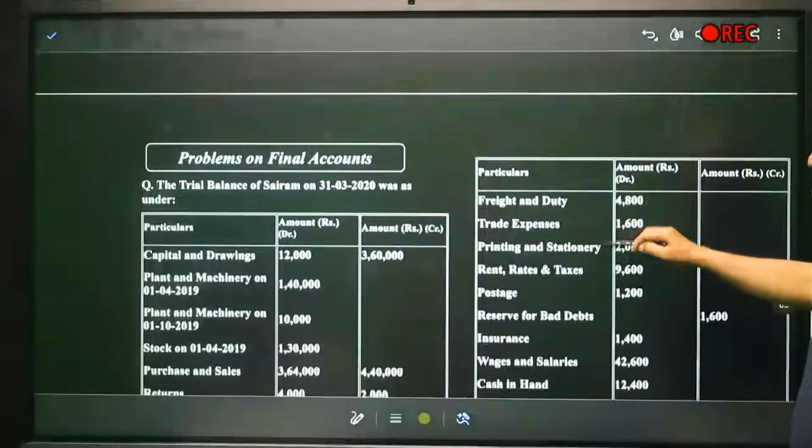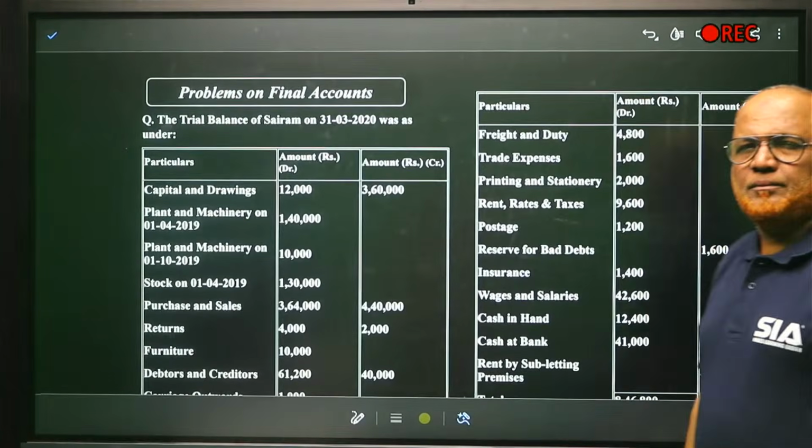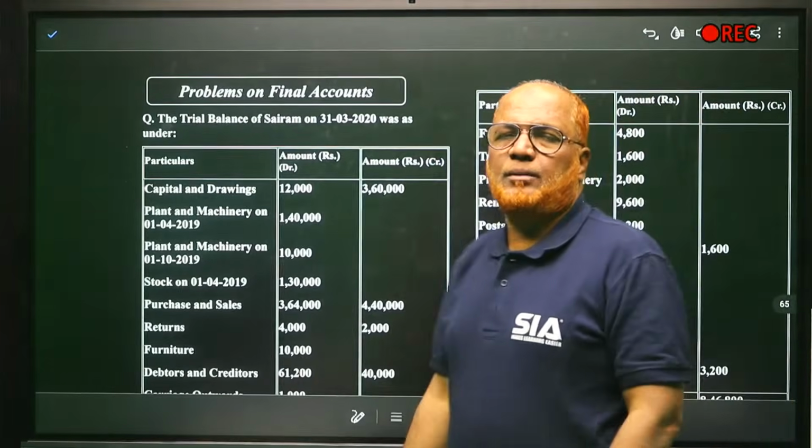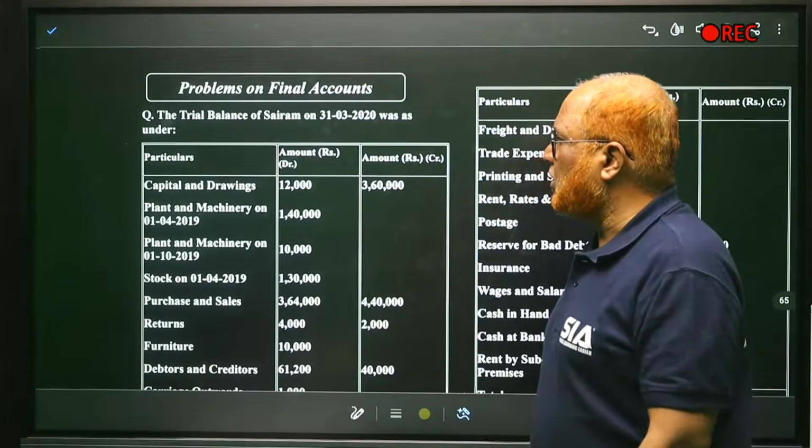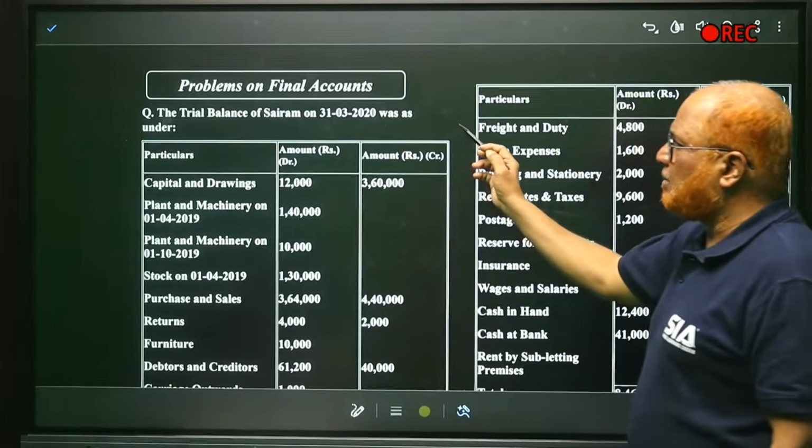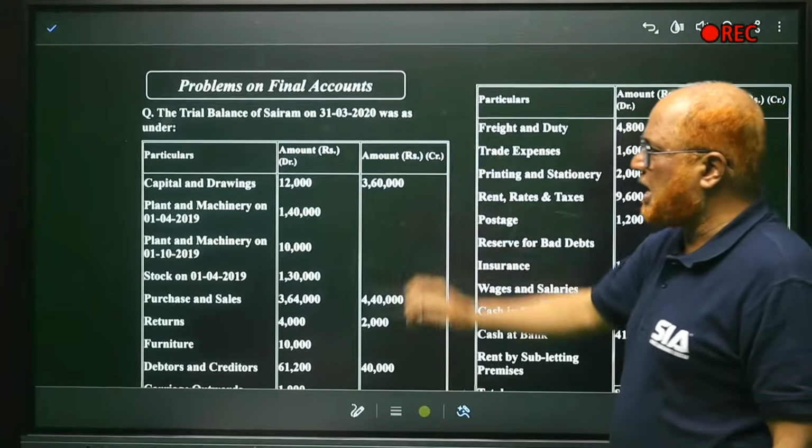Now, problems on final accounts. Finally, these problems are very, very important from the examination point of view. The trial balance of Sairam on 31st March 2020 was as under.